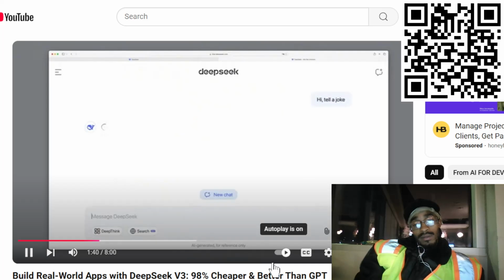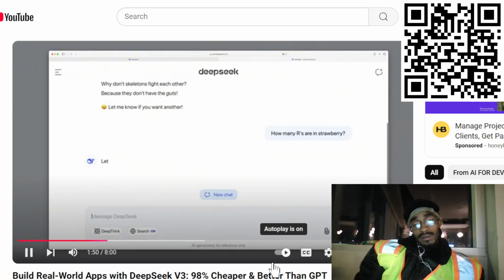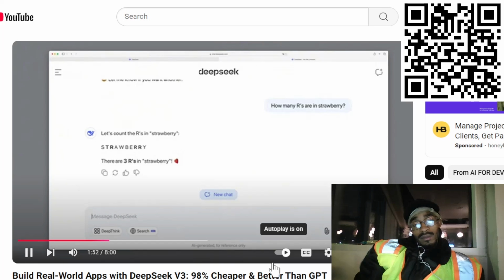Tell a joke. We can see DeepSeek get to work and tell a joke I've seen quite often before. Now we want to ask something more challenging, namely how many R letters are in strawberry. This is a classic question that many other open source models struggle with, but it looks good. On the first try, it answered correctly.